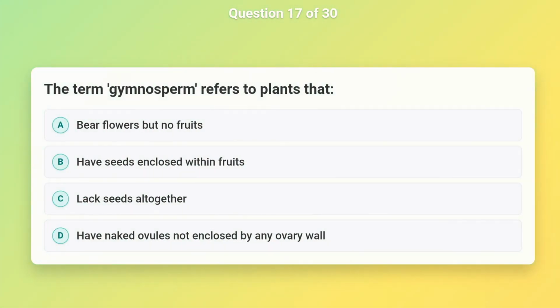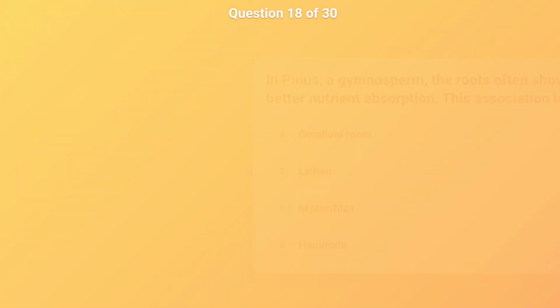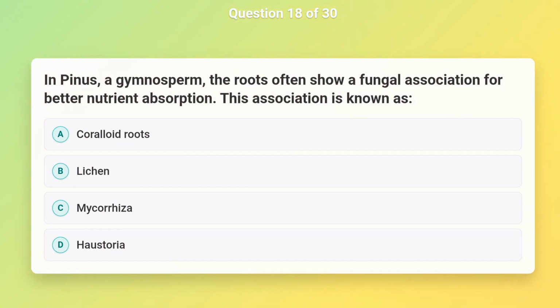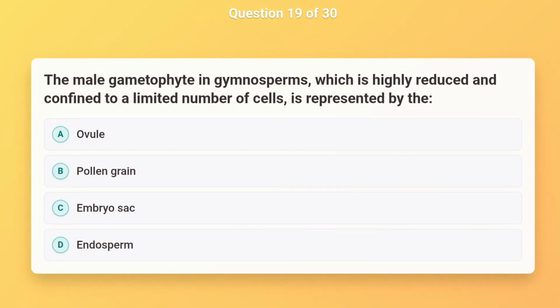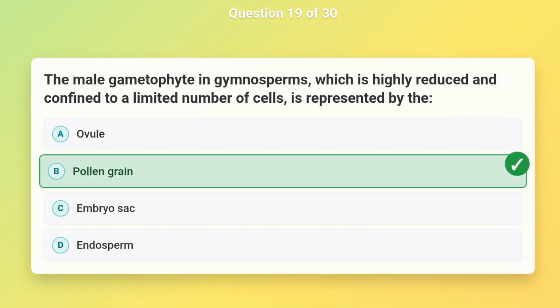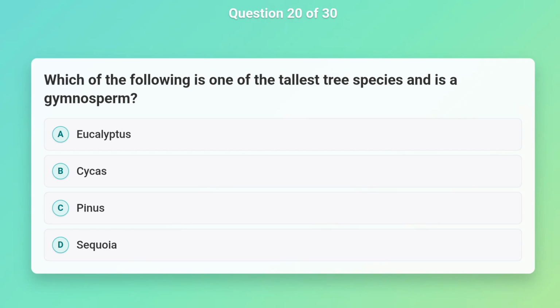The term gymnosperm refers to plants that have naked ovules not enclosed by any ovary wall. In Pinus, a gymnosperm, the roots often show a fungal association for better nutrient absorption. This association is known as mycorrhiza. The male gametophyte in gymnosperms, which is highly reduced and confined to a limited number of cells, is represented by the pollen grain. Which of the following is one of the tallest tree species and is a gymnosperm? Sequoia.